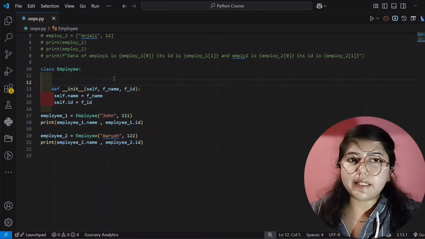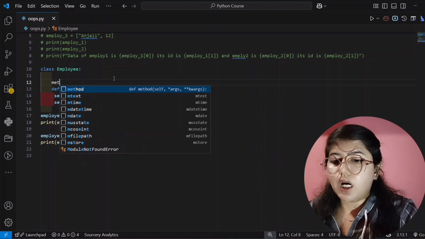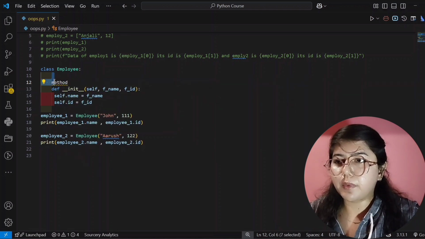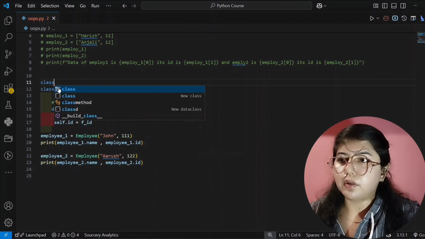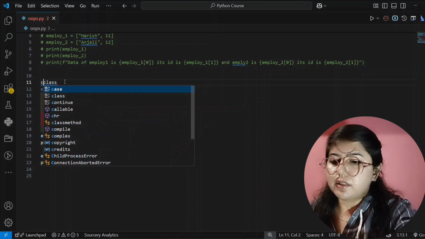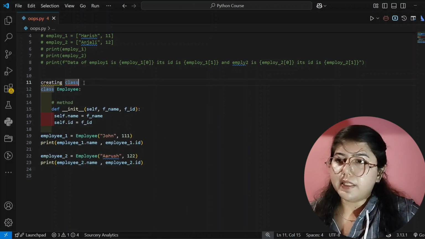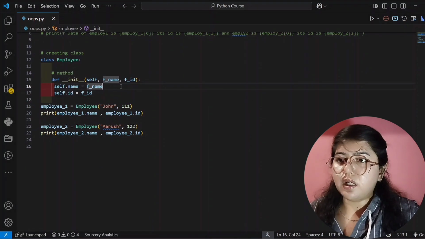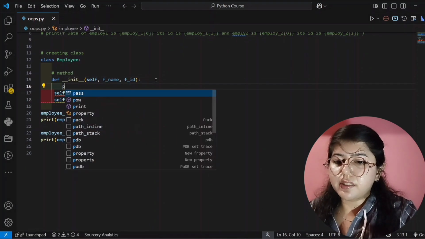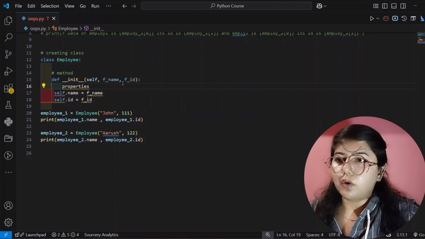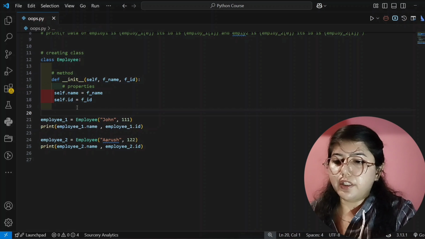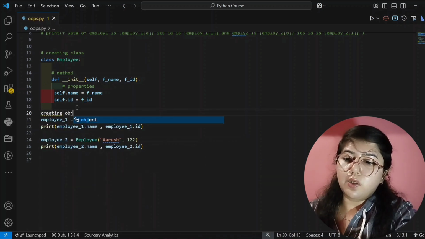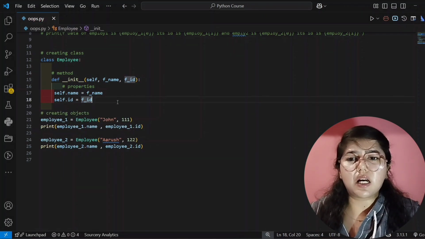So now for your understanding, let me write this also. Here we are creating the method, and let me comment out this part. Here we are creating our class, or I will write creating class. I will comment out this part also. Here we are writing the properties, and here we are passing the parameters, you know that. And here we are creating objects, right? Creating objects.